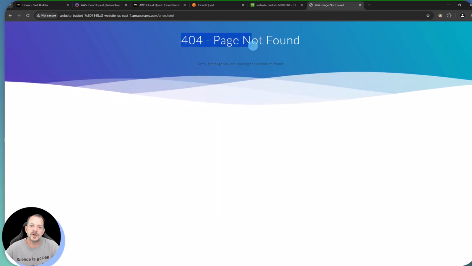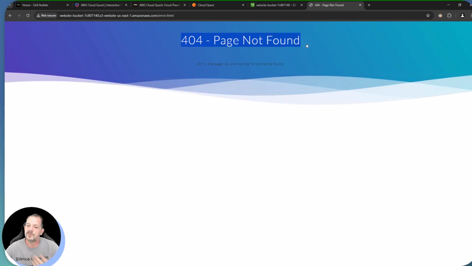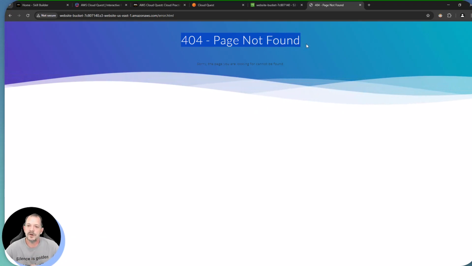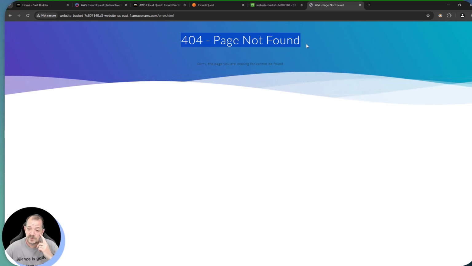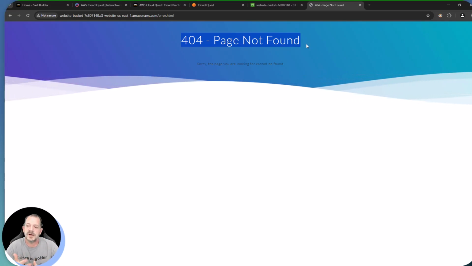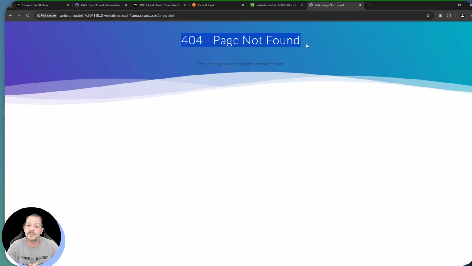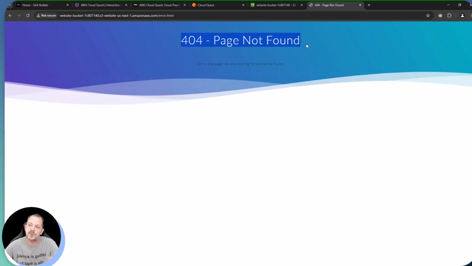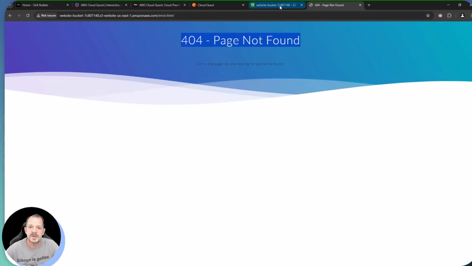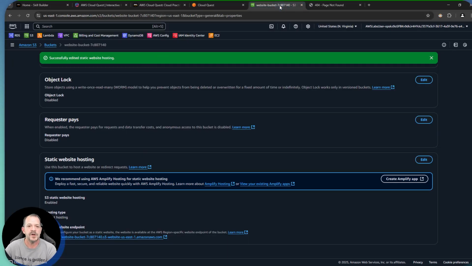And if you're new to web technologies, 404 is an HTTP error code that indicates what we call a client-side error. That basically means that, hey, the resource that you have requested does not exist. Something about the request you've made is invalid. So that gets our static website up and running.